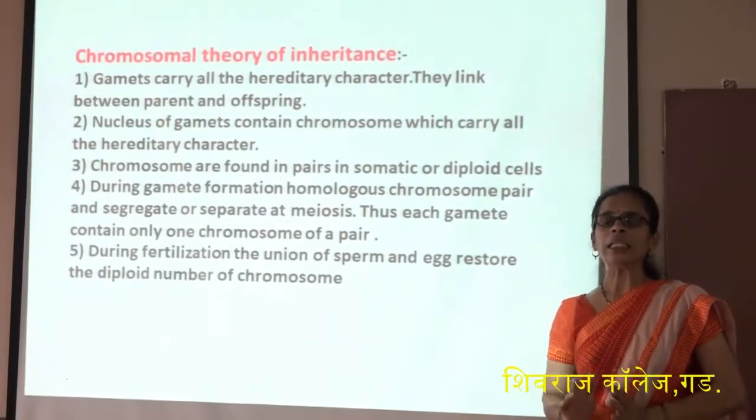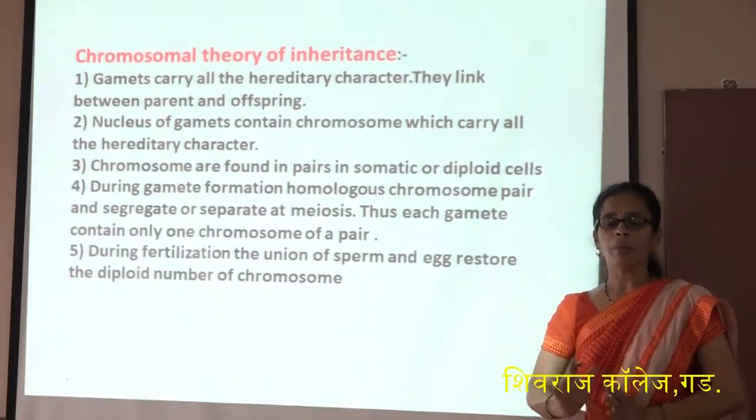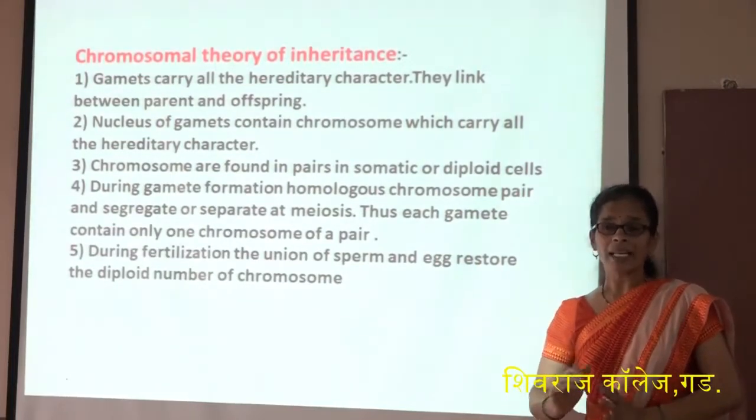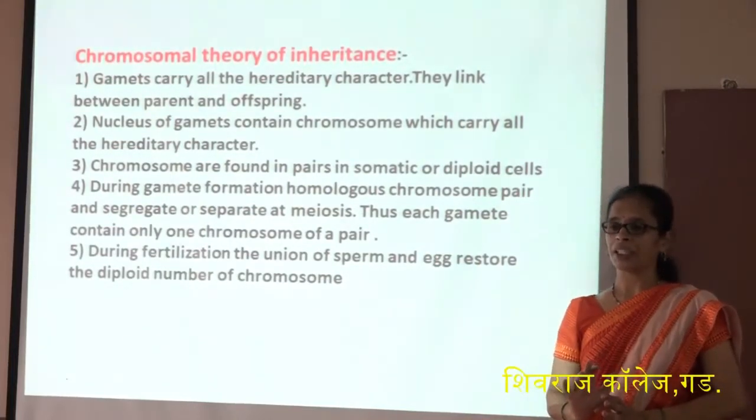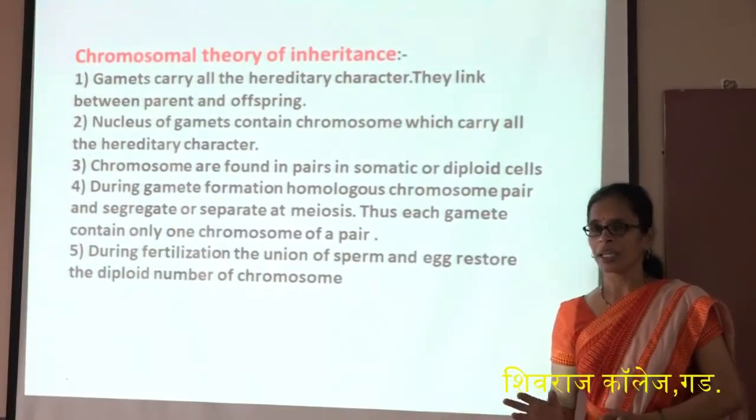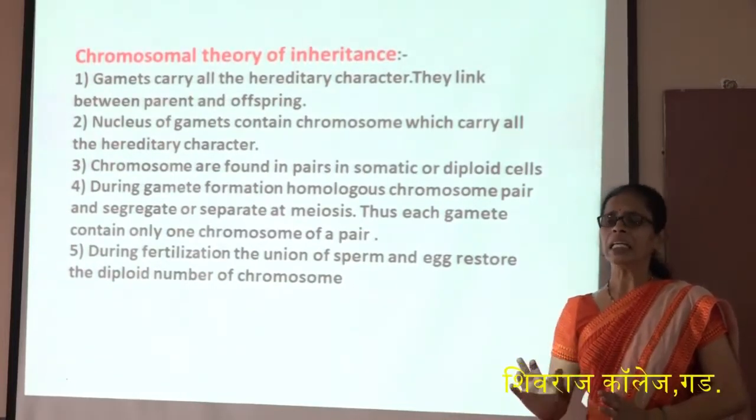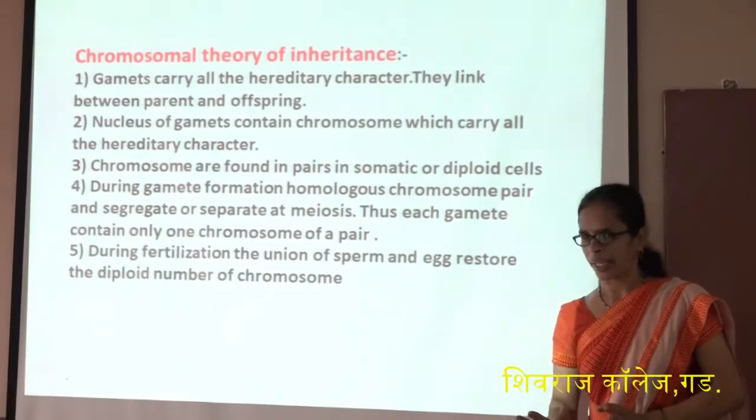Till now we studied Mendel. Mendel performed the experiment, but as I said, he was a mathematician, not a biologist, and due to that, for many years his work was not recognized.